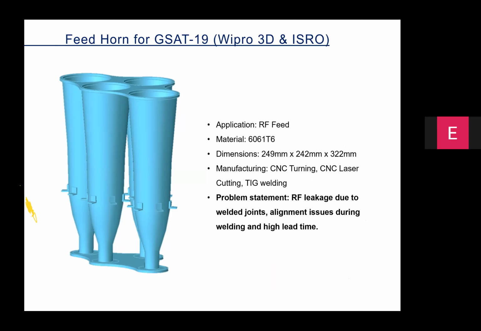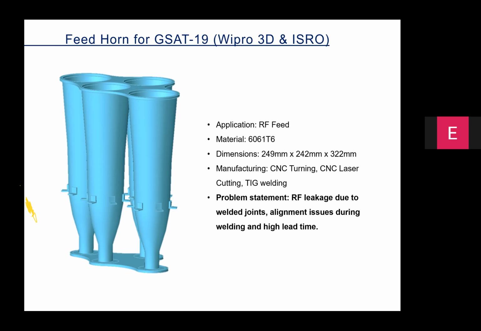Originally, this part was getting made out of 6061 aluminum alloy. If you look at the dimensions of the part, it's about 320 mm along the largest linear dimension. These four different horns were getting manufactured out of CNC turning, laser cutting, and they were joined together through TIG welding.